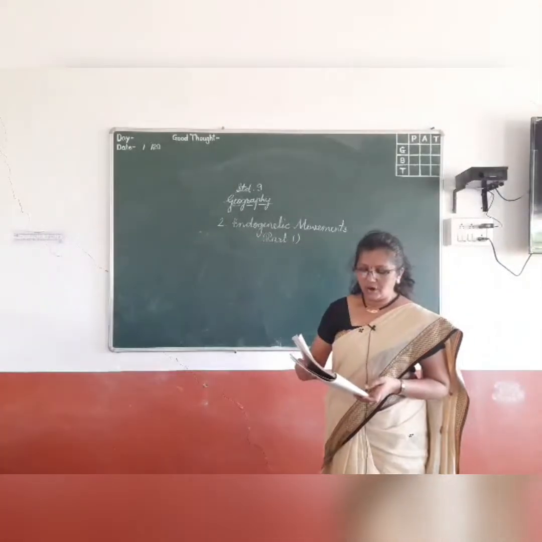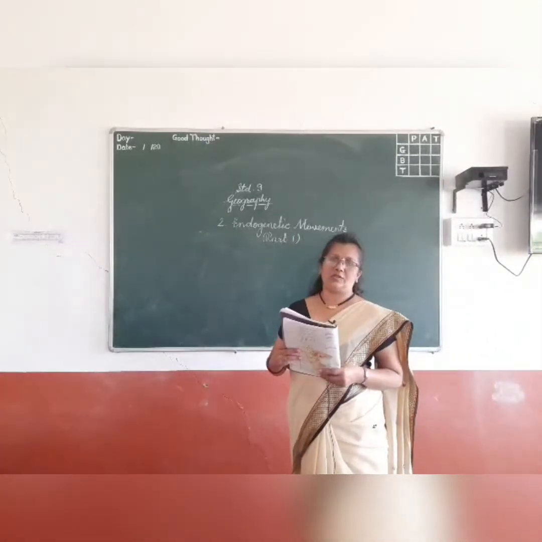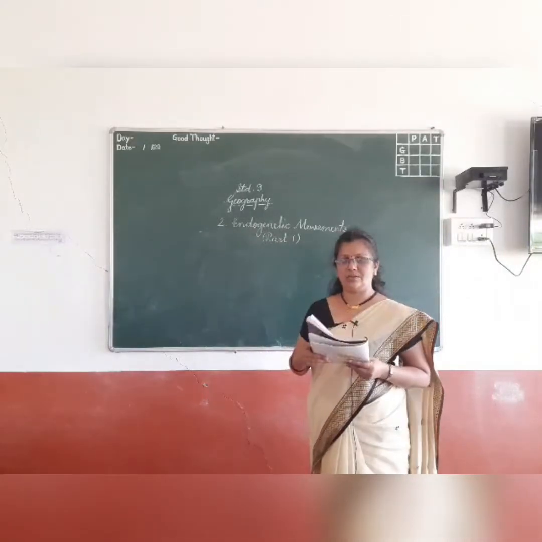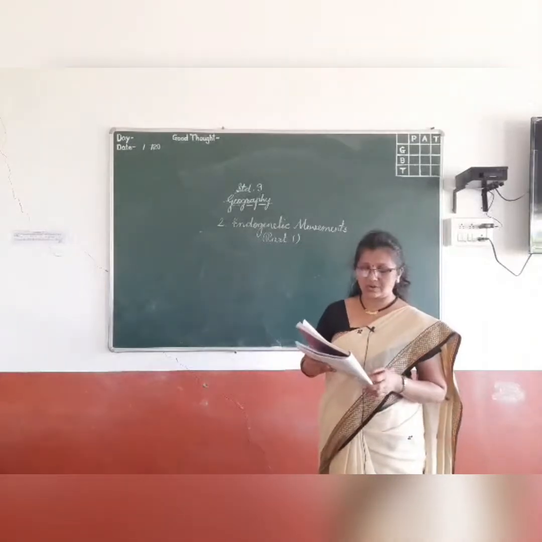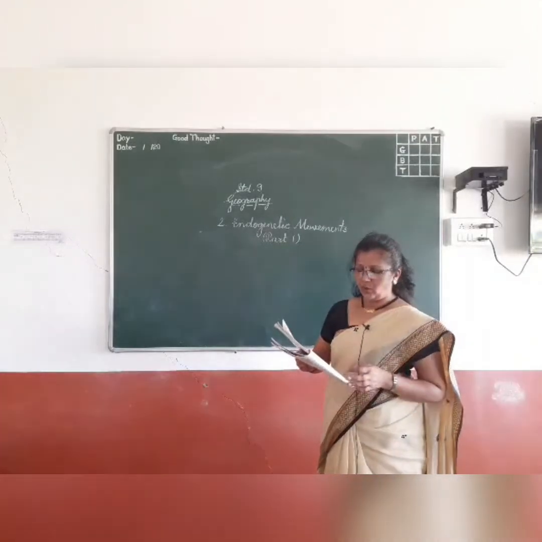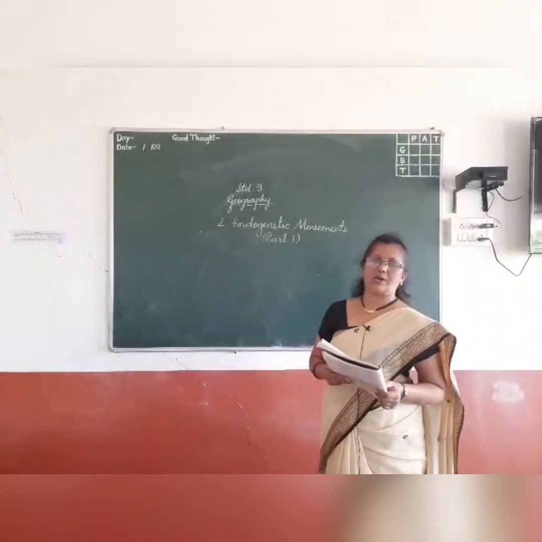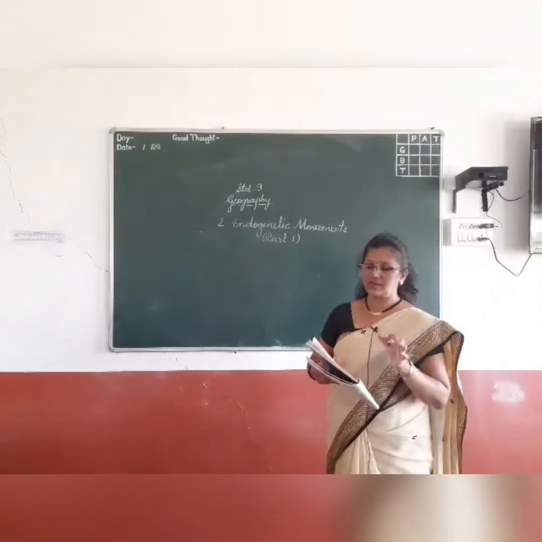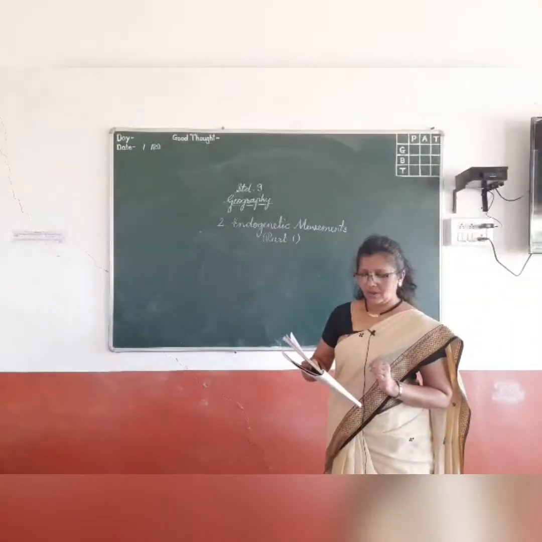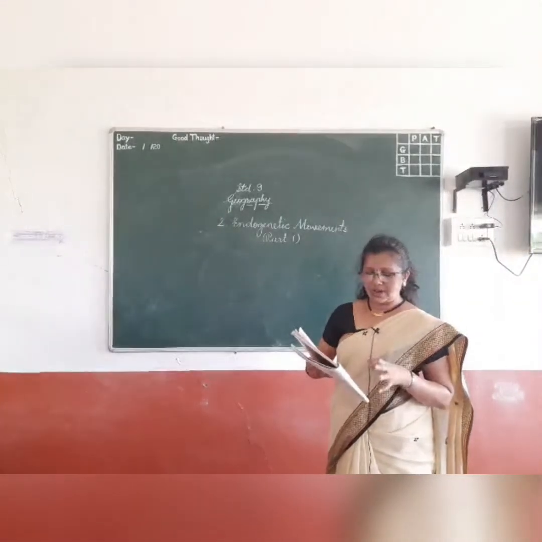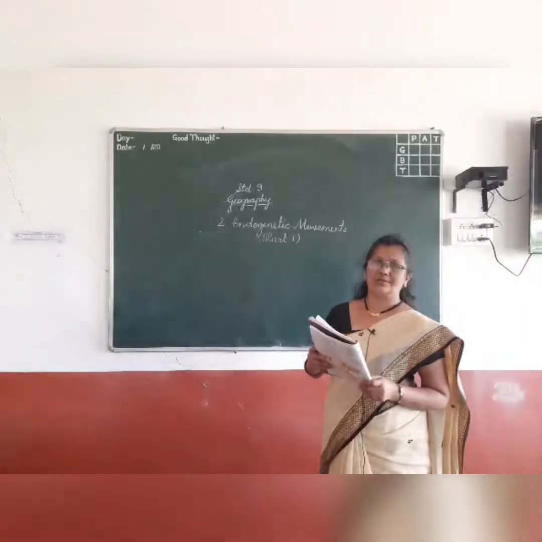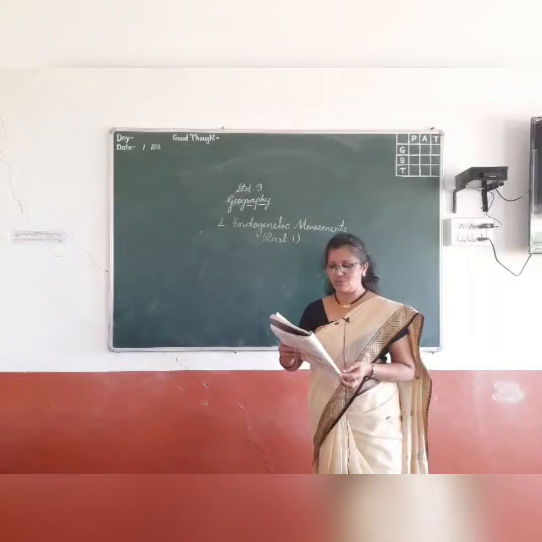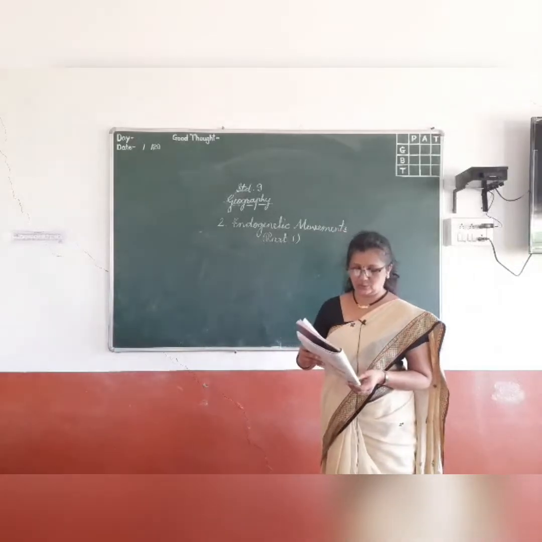Let's see. What caused the large scale casualties? Obviously the earthquake. The earthquake caused the large scale casualties. What was the magnitude of the earthquake? The magnitude of the earthquake was 7.9 on the Richter scale. Which country was the most affected by this earthquake? Obviously Nepal. Nepal was the country most affected by this earthquake.